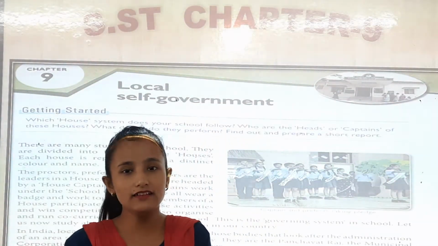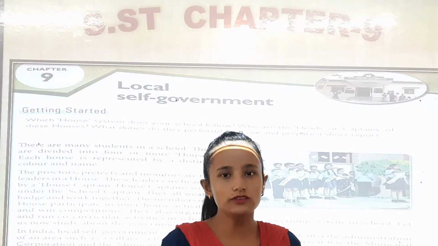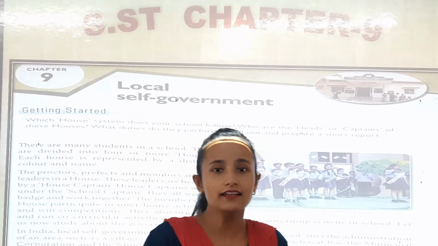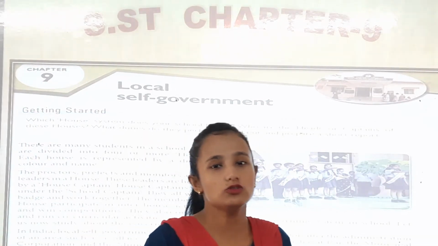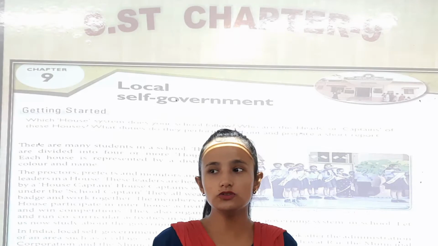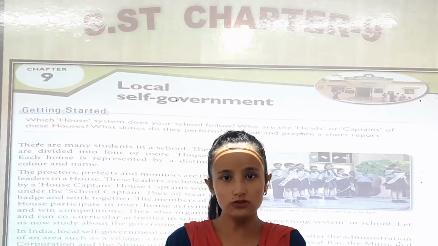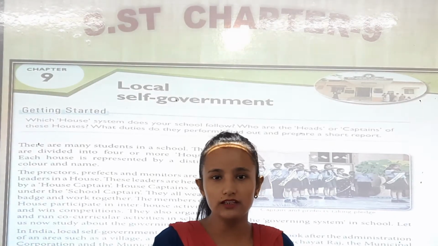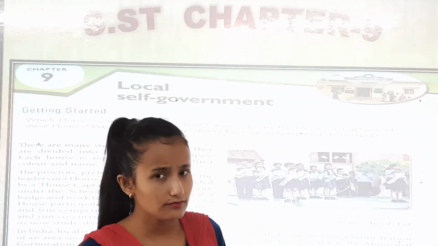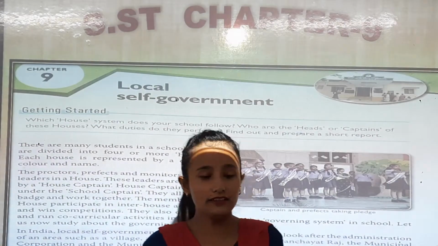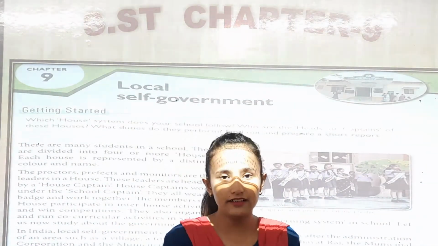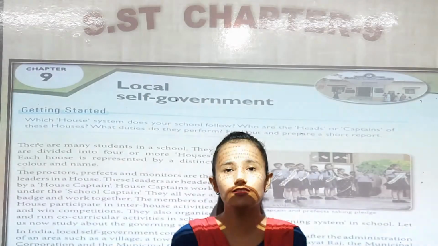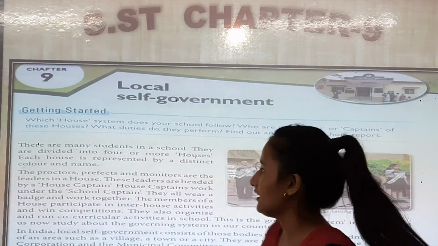They are divided because in our school there are so many students, right? In every school there are so many students and they are divided house-wise. The houses have colors like red, yellow, blue, green, and different names like red carnival, blue crystal, like this. So they have their different names.